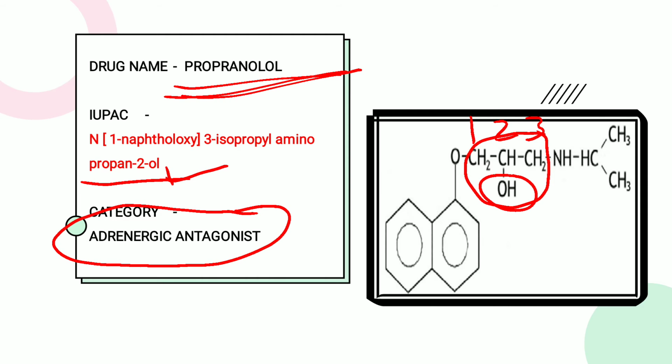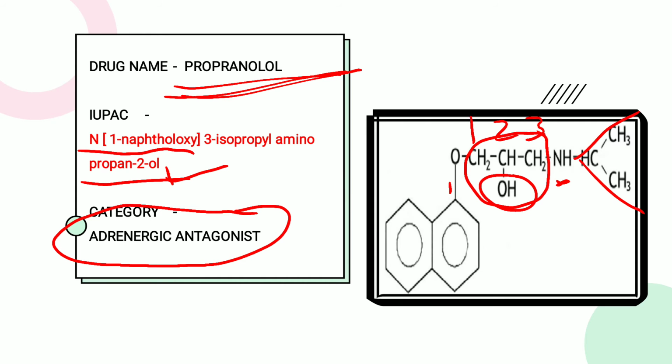Then what is the attachment on the first and third positions? On the first position there is the naphthyloxy ring, the oxygen is attached on the first carbon of the naphthalene ring. So we call it 1-naphthyloxy. And on the third position it is very easy, that is the amino, and again 3 carbons.